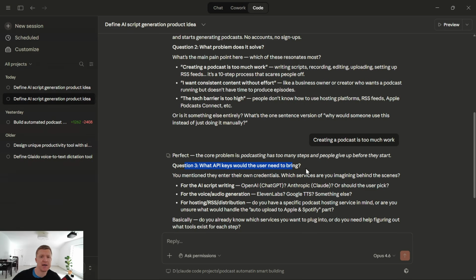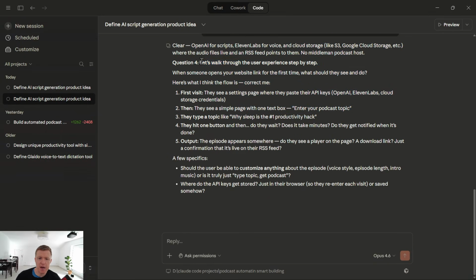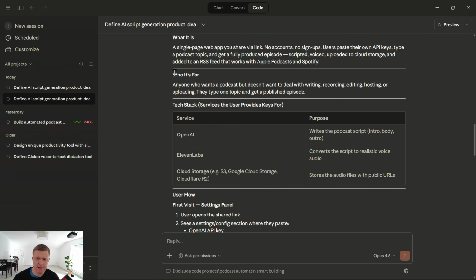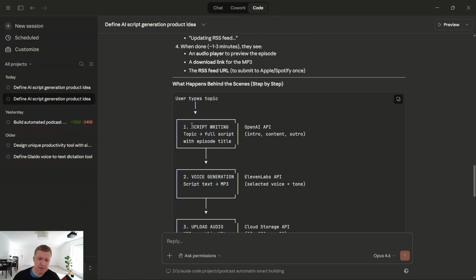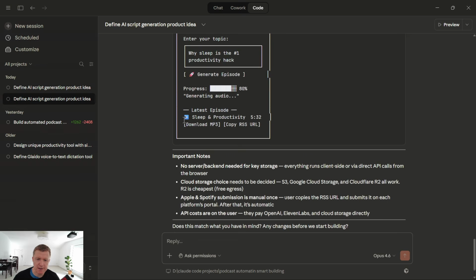If you don't know, just ask it, okay, what are the simplest tools we can use in the process? And then answer it. And then after another question, okay, let me walk through the user experience step by step. I just tell it, okay, exactly what you said. And now I have the full plan, right? Everything is laid out, and read through this plan because you need to understand how it works from the beginning to the end. So here I get the full process mapped out again. It's perfect. It's exactly what I want.